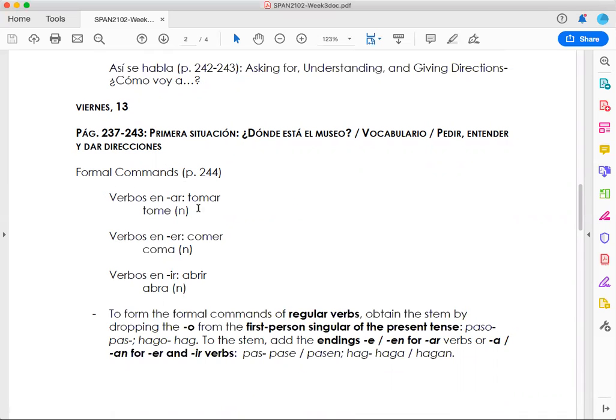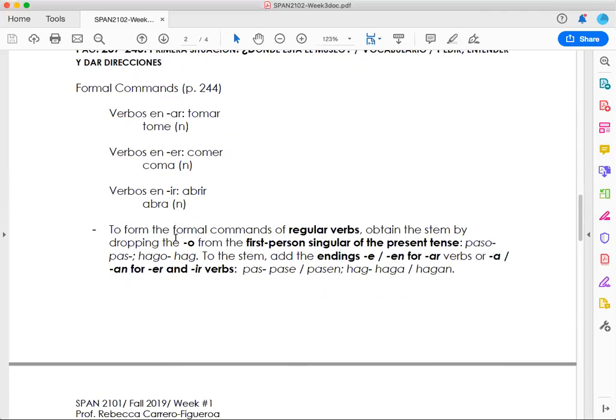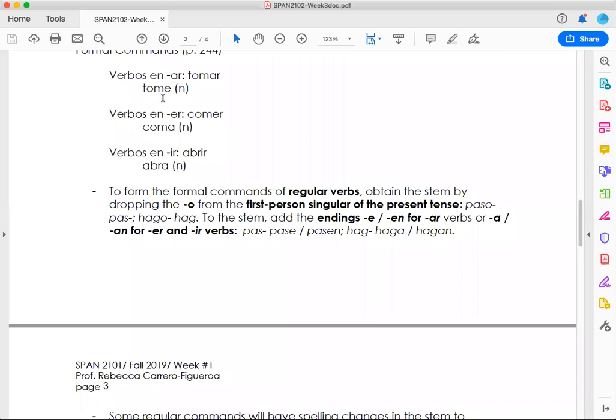Lastly, on Friday, we just covered the formal commands. How do we establish them depending on the conjugation, okay? And for the formal commands, we are using the second person singular and the second person plural, okay? And we have to clarify if we are referring to a tú with tome, or to an usted tome, or to an ustedes tomen, okay? And coma, coman, abra, abran, okay?